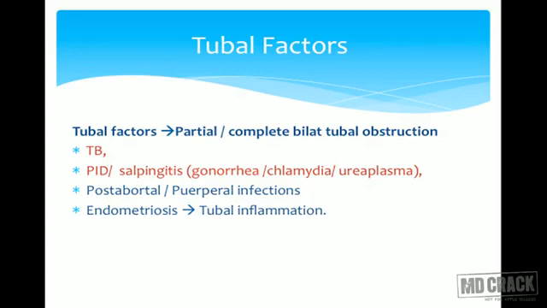Endometriosis. We all know in endometriosis, the endometrial implants are outside the uterine cavity. They can be around the tube. That leads to tubal inflammation. Again, there can be kinking, there can be affection of the intratubal environment, and thus the tubal function will get affected. So these are the common reasons, but in tubal factors, I would request you to remember tuberculosis and the common sexually transmitted diseases: gonorrhea, chlamydia and ureaplasma.